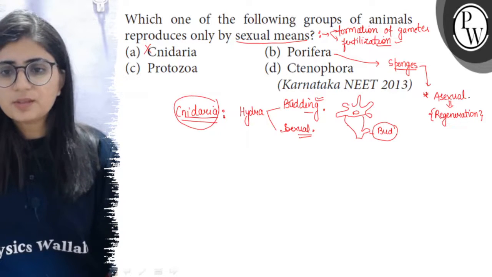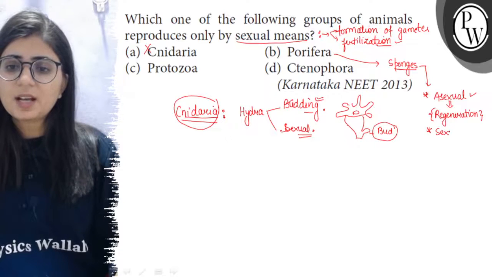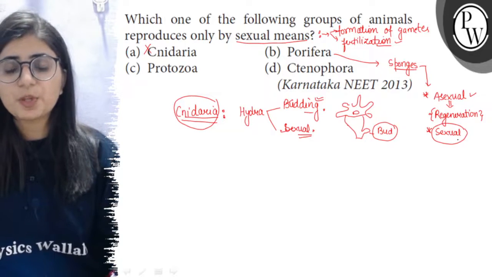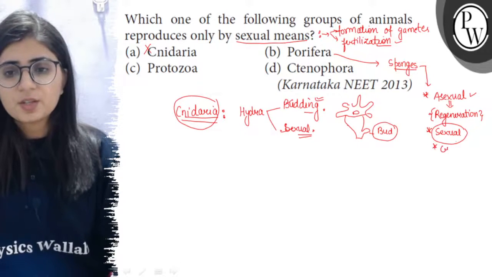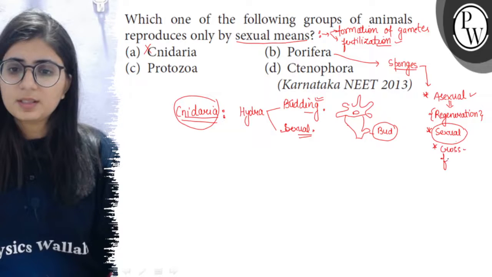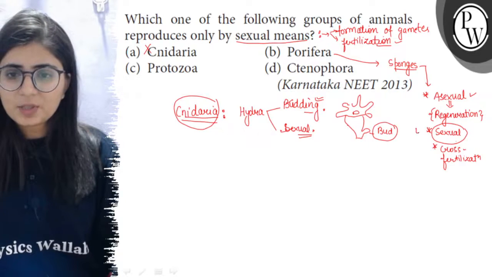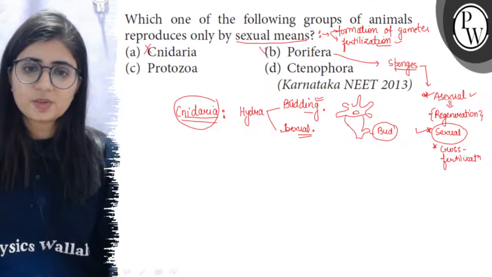Regeneration is an asexual method, and also sponges are hermaphrodite. It means each sponge produces both types of gametes, but there is cross fertilization, so by cross fertilization they produce offspring. So we can see both sexual and asexual reproduction are present in poriferans, so it is also discarded.